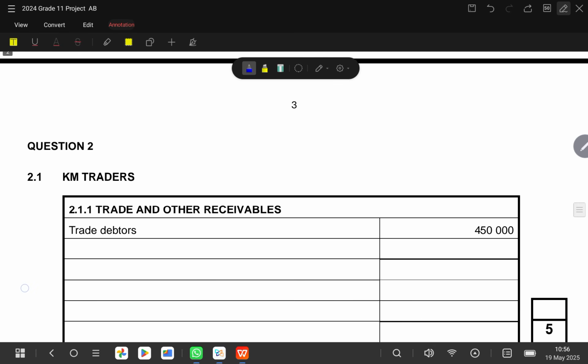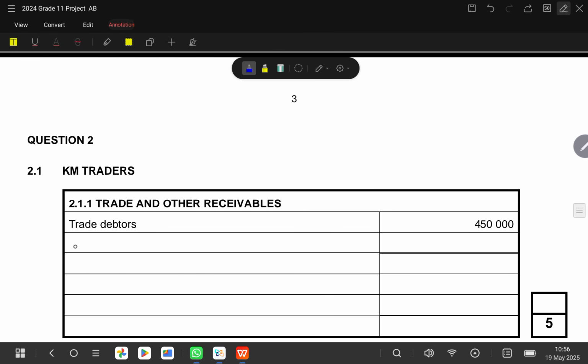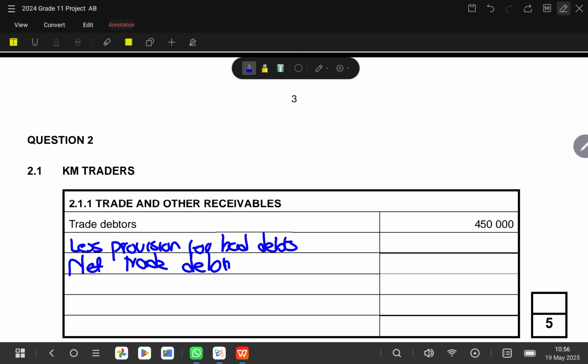So under trade debtors, the format says here, less provision for bad debts, and then this will give us net trade debtors.